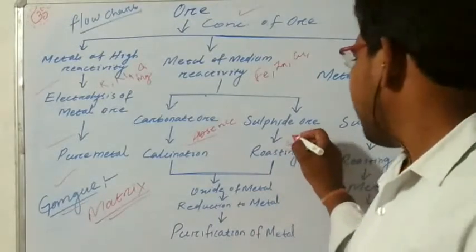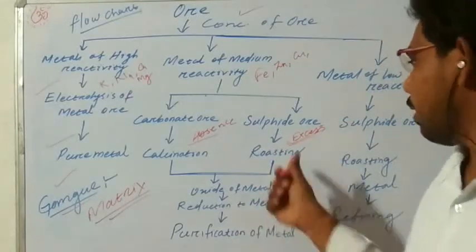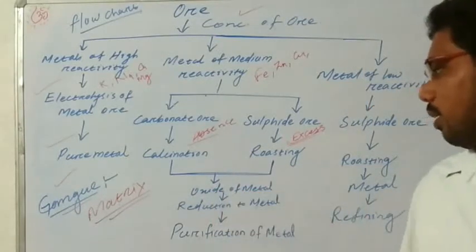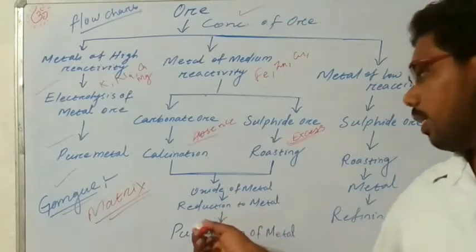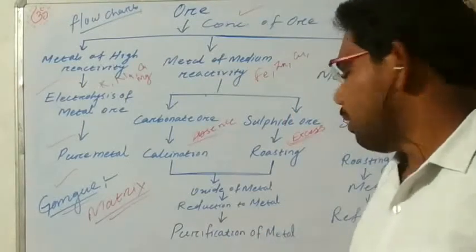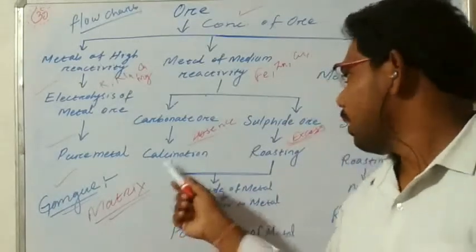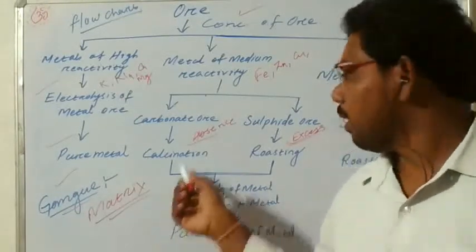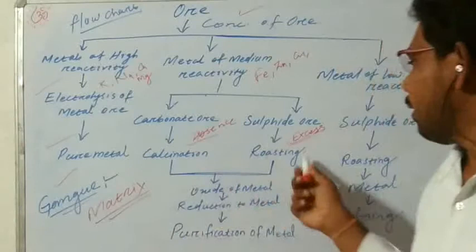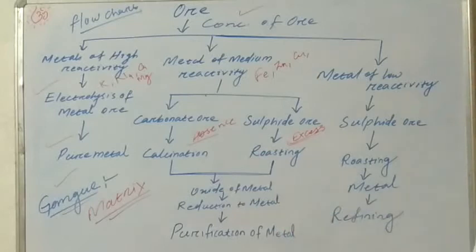In roasting there is an excess supply of air. In the presence of air, the ore is heated strongly, and then it changes into the oxides of metals. These metal oxides, by the process of reduction, give metals, and these metals are purified to get pure metals. These two are most important, and so is the difference between calcination and roasting. One thing you remember: in calcination, carbonate ore is separated in the absence of air, and in roasting, sulfide ore is separated by an excess supply of air or oxygen.